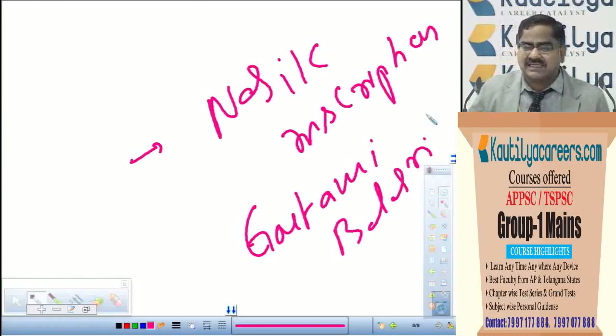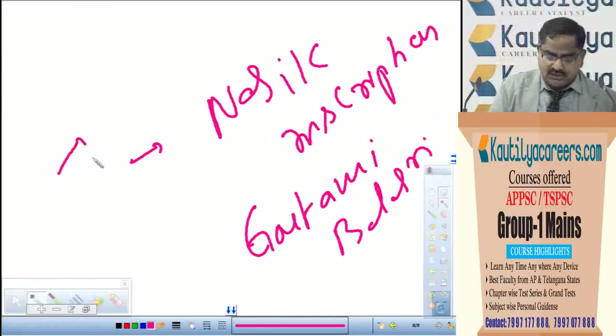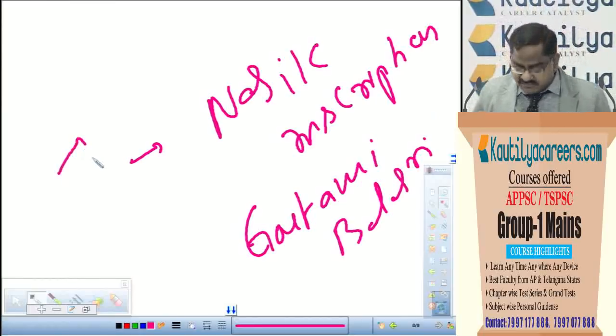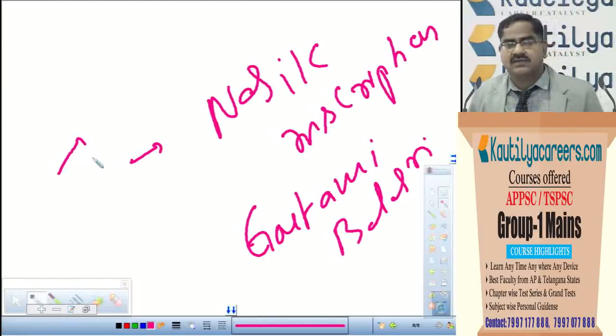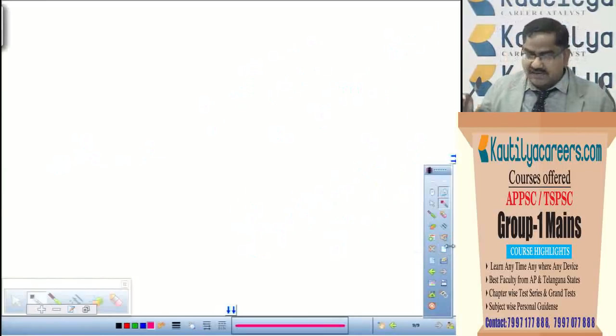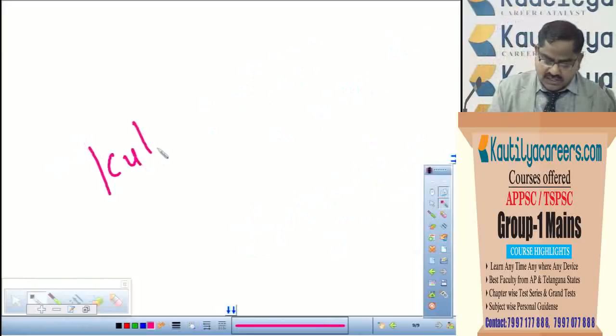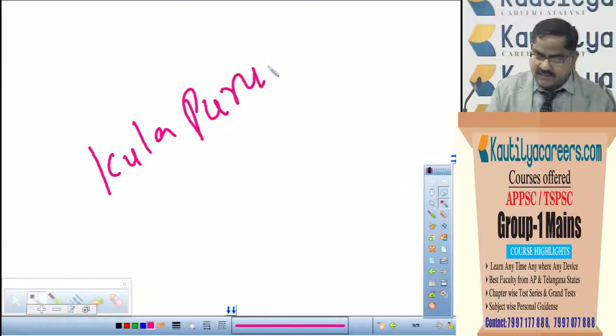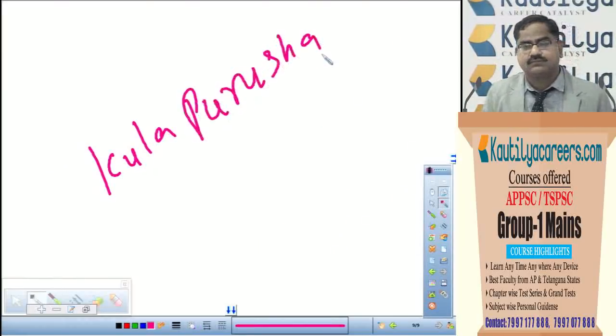What's the clue left by the Nasik inscription that certifies the fact that Shathavahanas' political system is patriarchal? I am going to give you the evidence taken from the Nasik inscription given by Balasri in support of my argument. I will write here whatever is there in the inscription. Kula Purusha Paramparagata Vipula Rajyam.